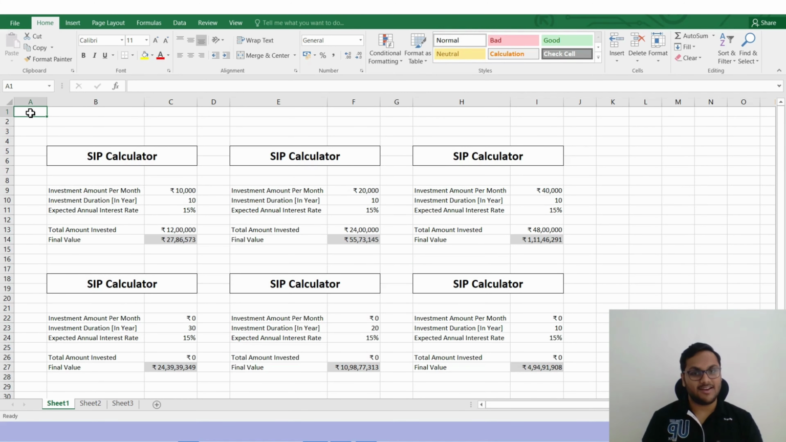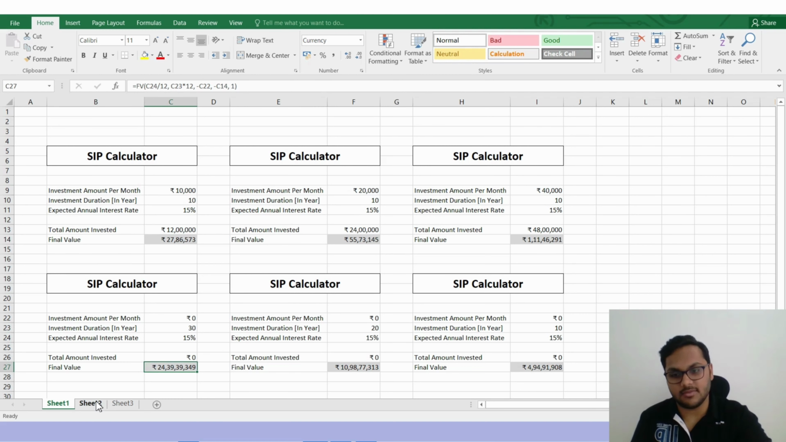Okay, now I have another interesting question for you. So in this same example, if instead of 15%, what if we increase this to 16% or 17% rate of interest? What do you think, how much will these values be affected? Obviously, if we increase from 15 to 16%, this value will increase. But how much do you think it will increase? Can you guess? Okay. So in sheet 2 and 3, I have the values calculated for 16 and 17%. So let's see how much difference it makes.